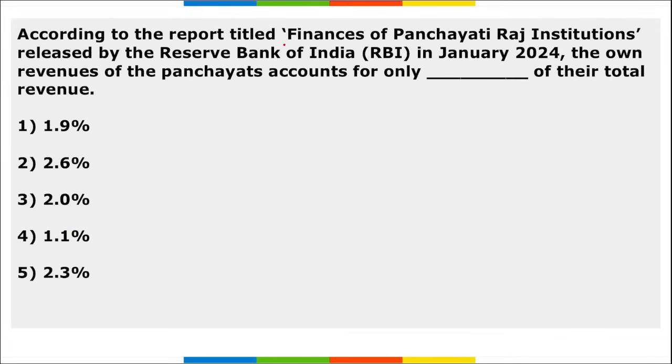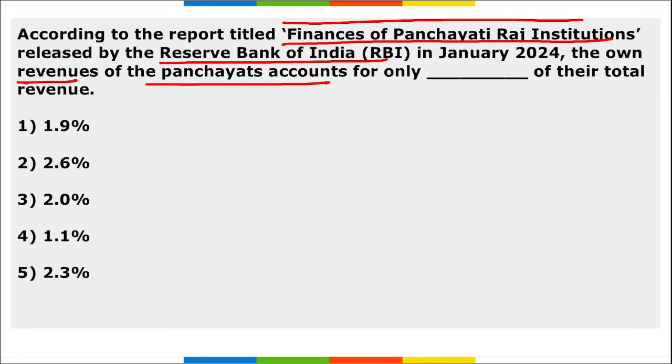Next, according to the report titled Finances of Panchayati Raj Institutions released by RBI in January, the own revenues of the panchayats account for only what percent of their total revenues? Just 1.1% of the total revenues. This is saying the amount these panchayats generate is just 1.1% of the amount that is being spent by them, or spent by the government on these panchayats.